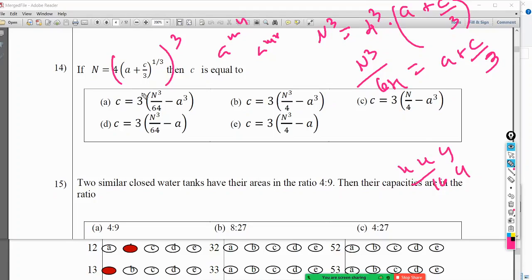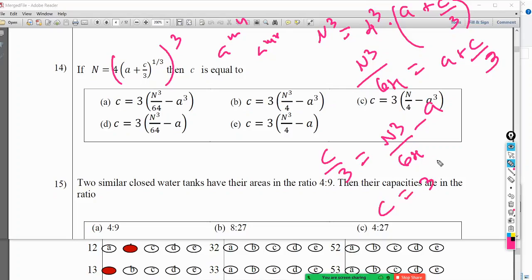What I need is c, so I will take a to the other side. C divided by 3 is n cube divided by 64 minus a. You need a lot of concentration and of course a lot of patience at the same time. Now I will take, maybe I can multiply this by 3.